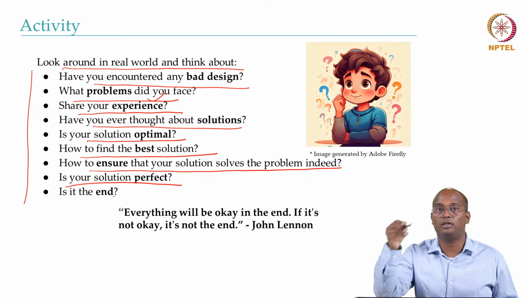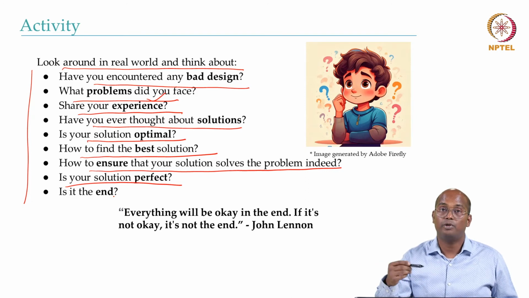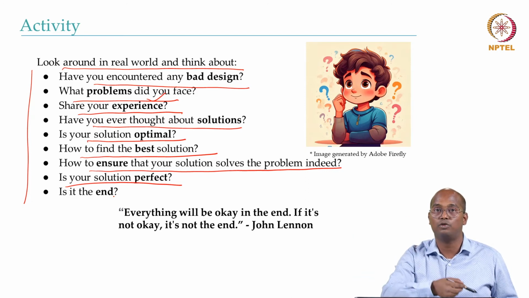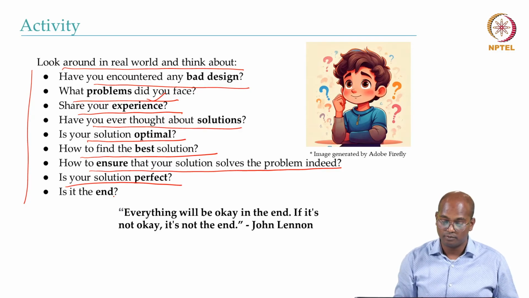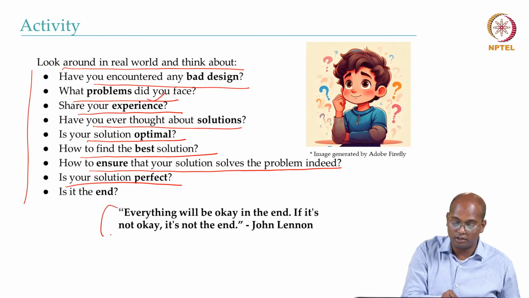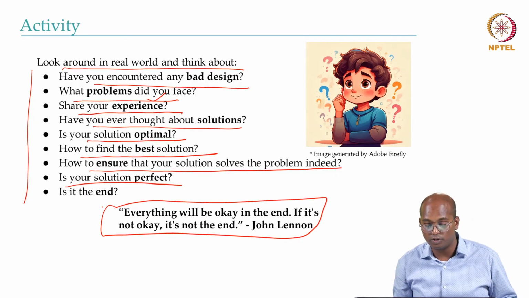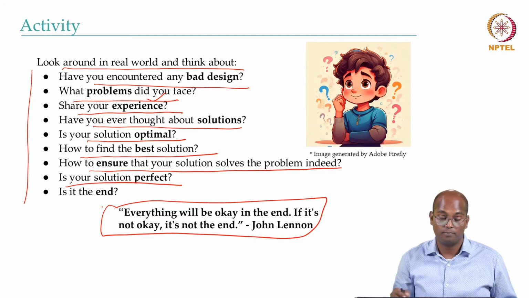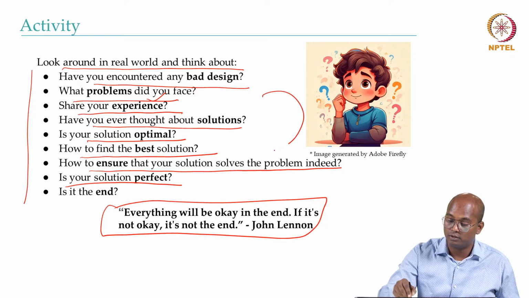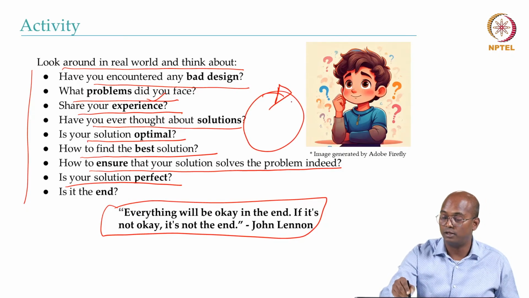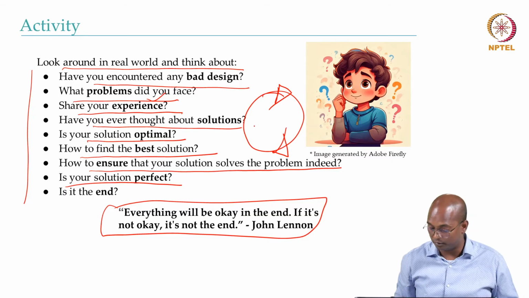Keep iterating, keep building a better solution than what you had before. That's where you start working towards everything will be okay in the end. If it is not okay, then it is not the end, right? So you keep working towards this and building the solution to get it done.